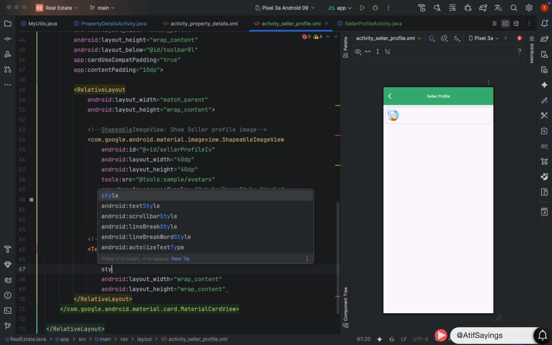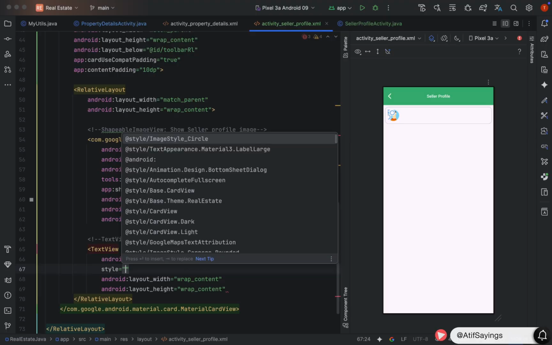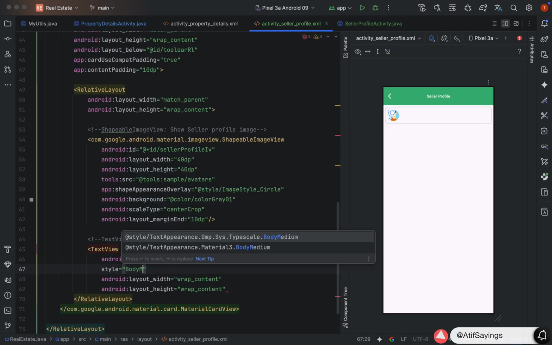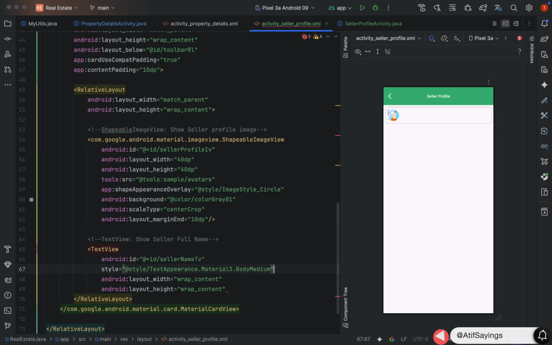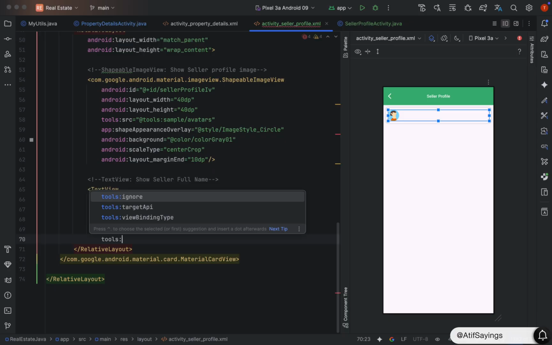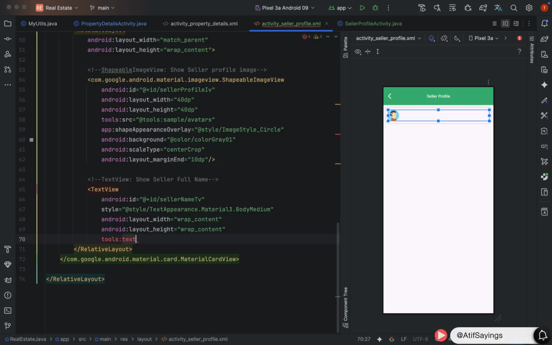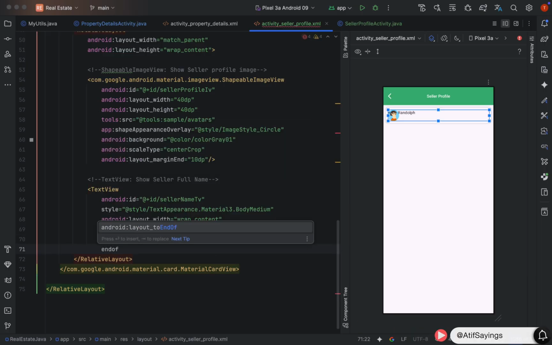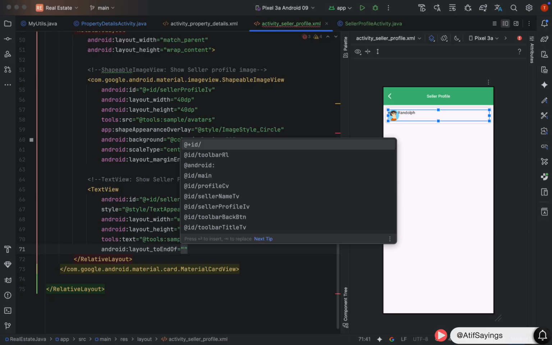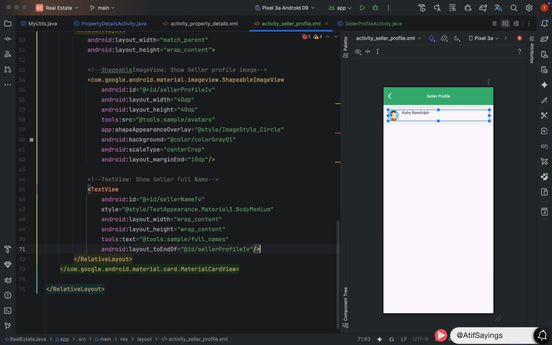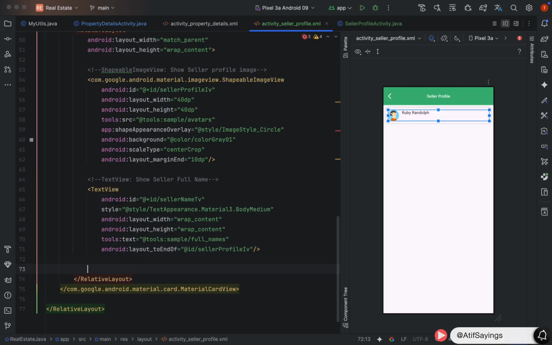Now next we will apply a style to this text view using the property style. Style will be body medium, which is part of material 3 theme. Now we will set the text to this text view using the property tools text instead of Android text. So this text will only show in layout preview. We need to place that text view at the end of the seller profile image view. So we will use the property layout to end of pass the ID seller profile image view.